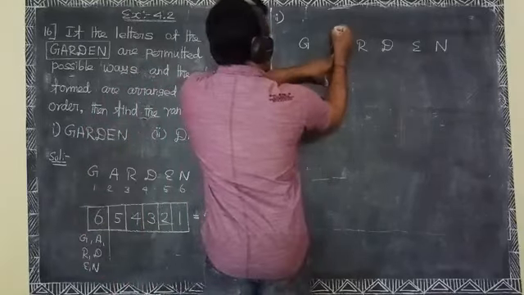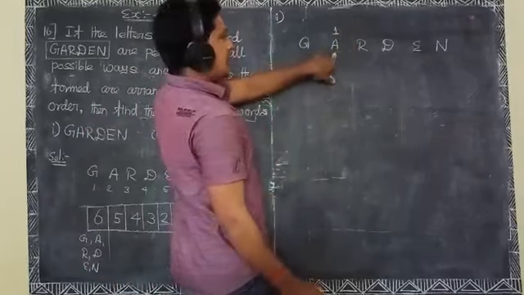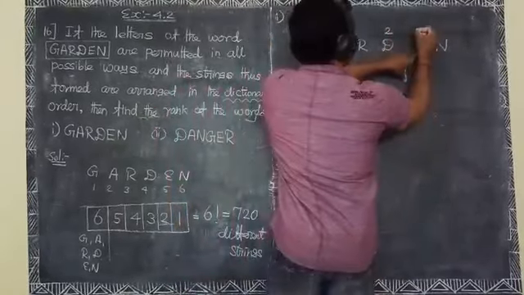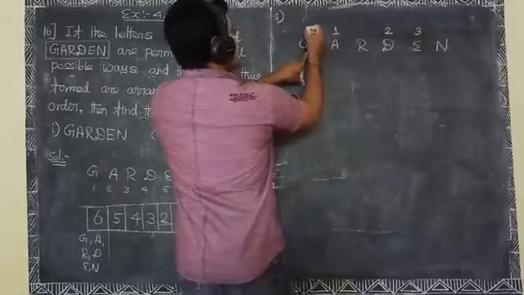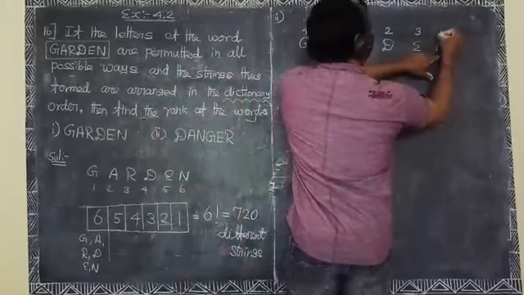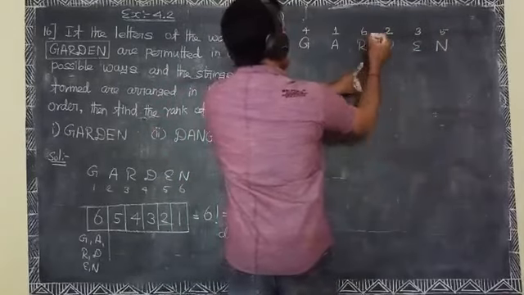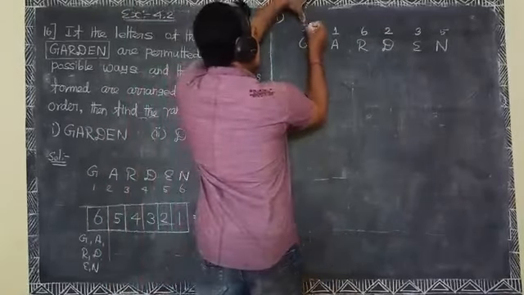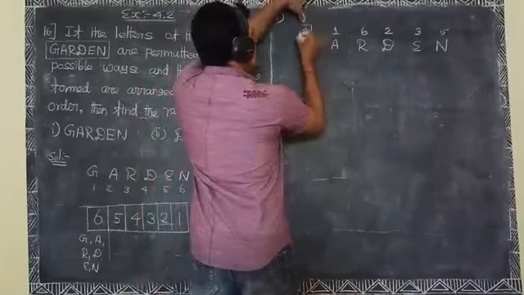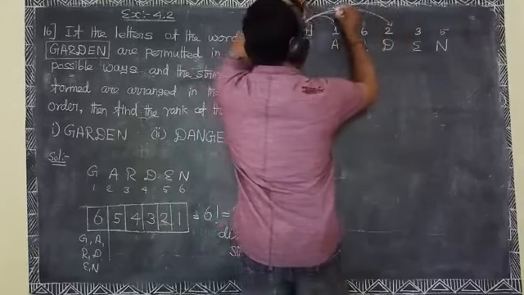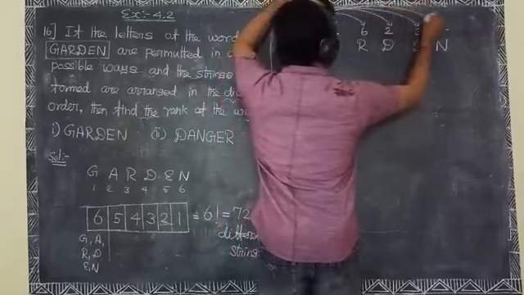A is the first, D is the second, E is the third one, G is the fourth one, N is the fifth one, R is the sixth one. Here the first letter is 4. The number 4 is compared with all the positions.